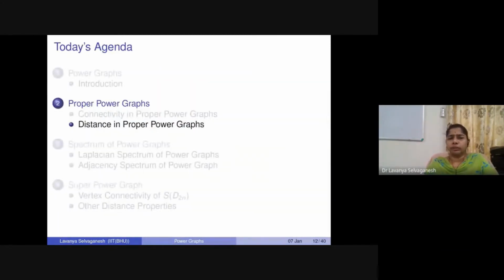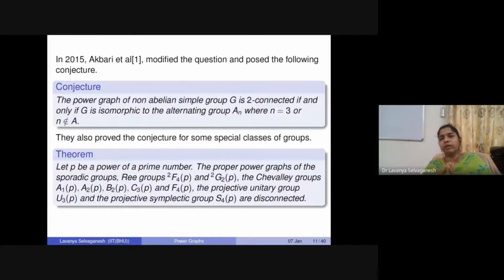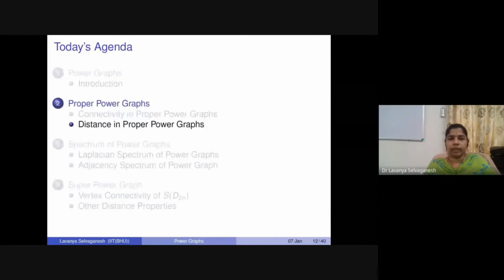So what about distances? We can talk about connectedness like this. I'm just giving a glimpse of what kind of results there are in this topic, because the topic is vast, and there are so many results connecting each and every possible subgroup and special group we could analyze. But here I'm just giving a glimpse of it, and we are coming up with a survey paper which we have already communicated, where we have covered extensively all the possible properties of power graphs and proper power graphs. With that in mind, we'll move to the next concept, which is the distances in power graphs, or proper power graphs.